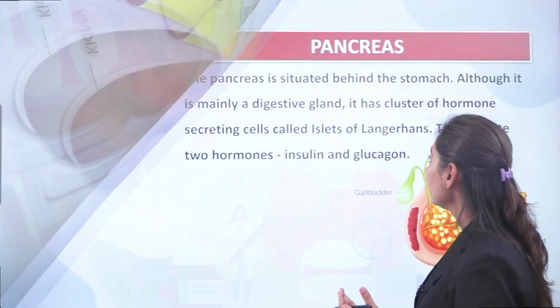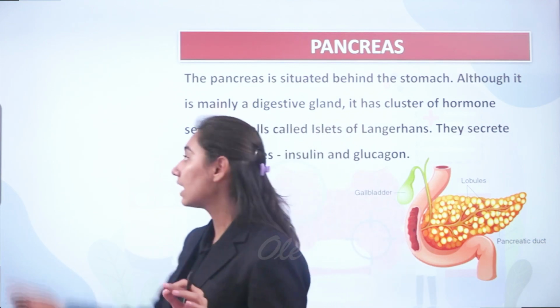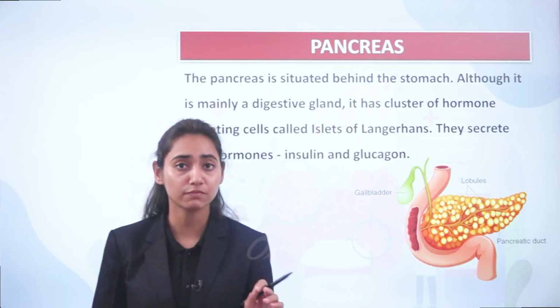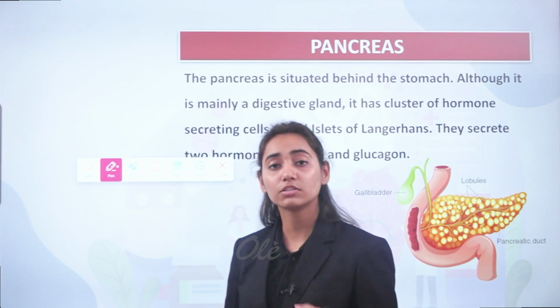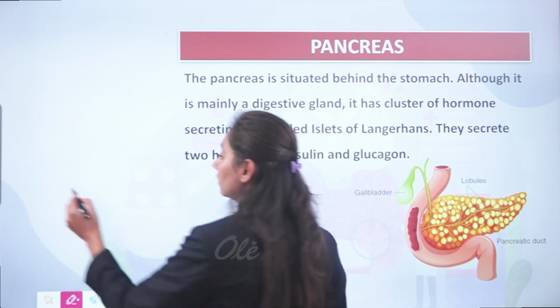Now after the adrenal gland, coming to the pancreas. Now you have to remember that the pancreas has a special feature that it can function as both the exocrine as well as the endocrine gland.